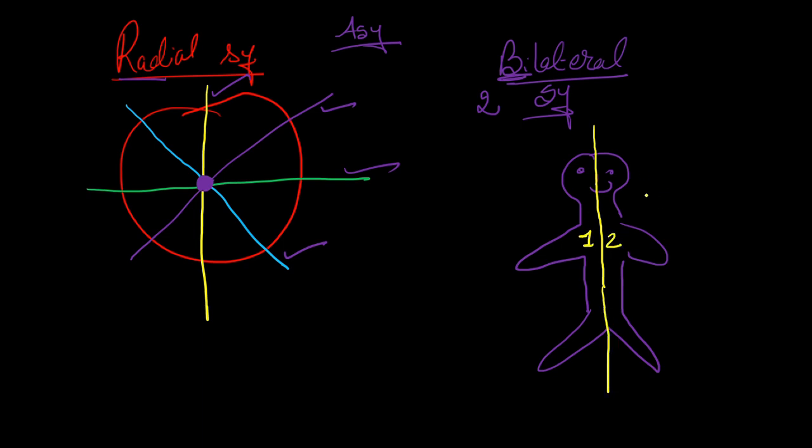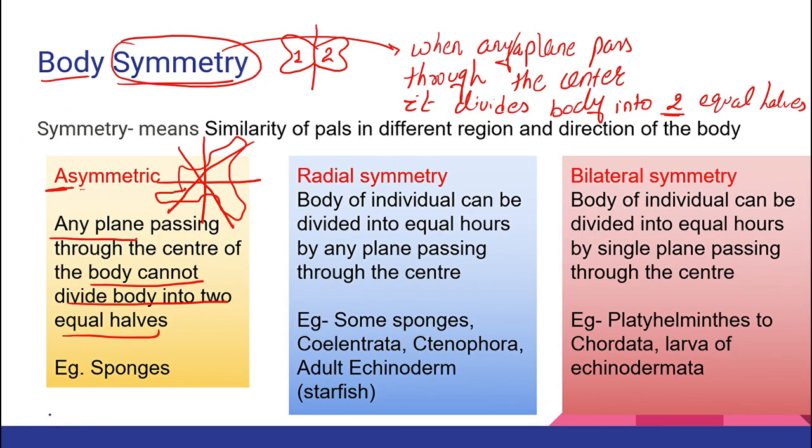First and second, both, if you see, are equal. Am I passing many planes? No, I am passing only and only one plane. So a plane passing through the center is going to divide Yagna's body into two equal halves. This type of symmetry we call bilateral symmetry. Which kind of symmetry is it? Bilateral symmetry, right? So let's come back and see our examples.